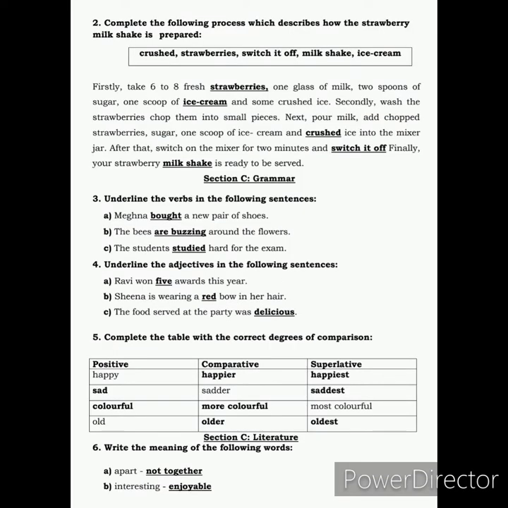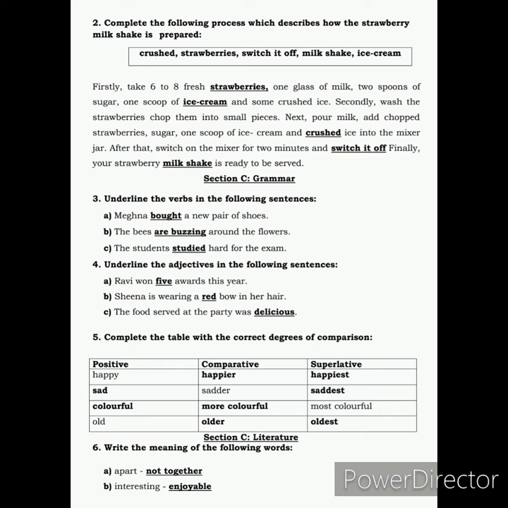Students, here you have to complete the following process which describes how the strawberry milkshake is prepared. Now, here the help box is given and you have to complete this with the correct fill in the blank, right? So, firstly, take 6 to 8 fresh strawberries, 1 glass of milk, 2 spoons of sugar, 1 scoop of ice cream, and some crushed ice.